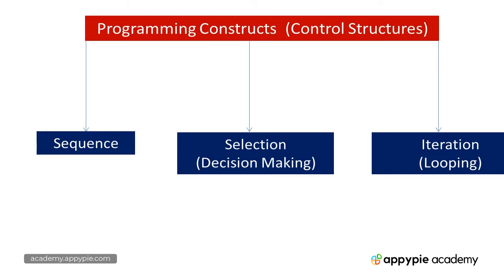Programming constructs are also called control structures. They are basically the building blocks of a program. They have got three categories: sequence, selection, iteration. First I will talk about sequence.